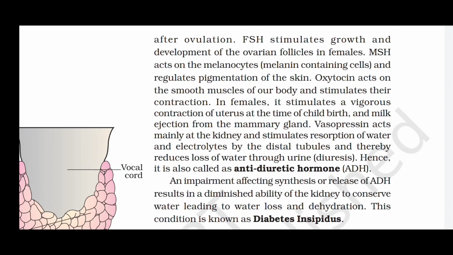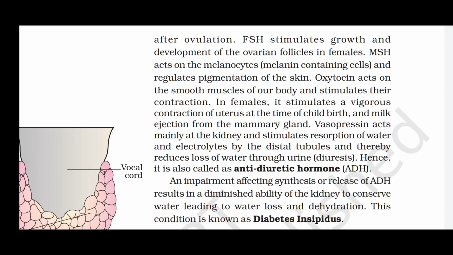MSH acts on melanocytes, melanin containing cells, and regulates pigmentation of the skin. Oxytocin acts on the smooth muscles of our body and stimulates their contraction. In females, it stimulates a vigorous contraction of the uterus at the time of childbirth and milk ejection from the mammary